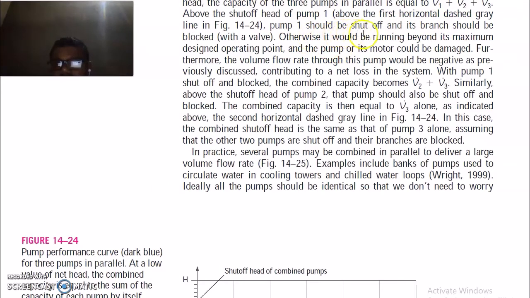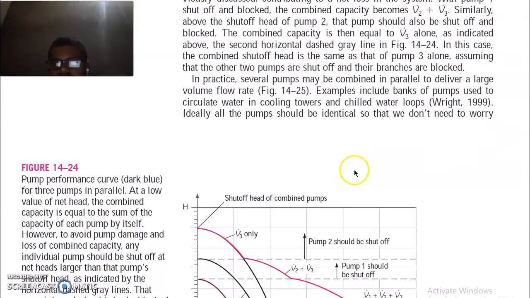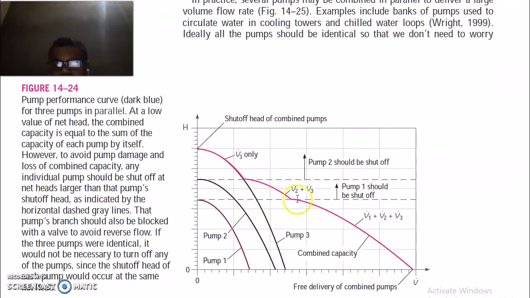Pump 1 should be shut off and its branch should be blocked with a valve, otherwise it would be running beyond its maximum designed operating point and the pump or its motor could be damaged. So this is the dash line. Beyond that we have to switch off this pump.